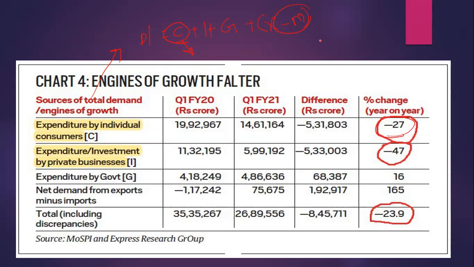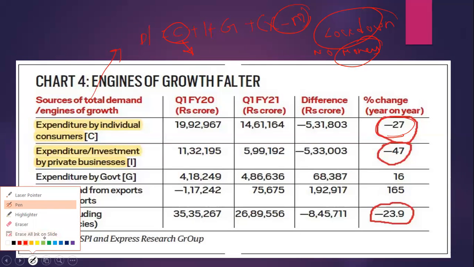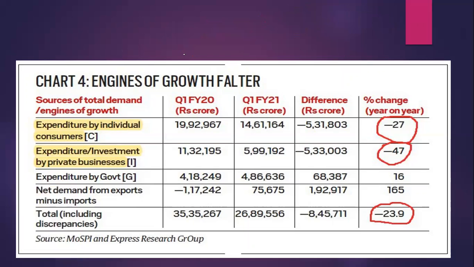Why? Because of the lockdown, low jobs and no money, people became more conscious in spending. There will be adequate production only when there is proper spending from people. Spending contracted, then investment contracted in a big way. Expenditure by government, as I've told you, was concentrated only on the supply side, not the demand side, so it was less.